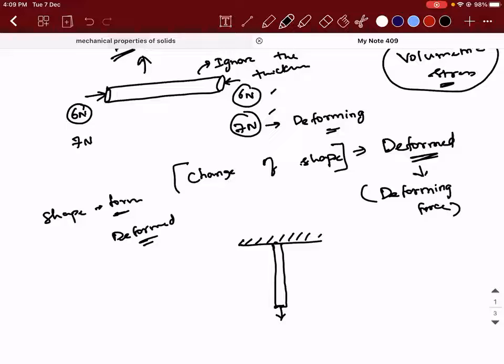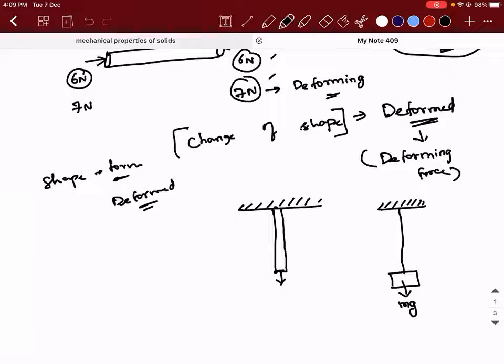Generally, technically speaking, if you remember the concept of string, when I taught you that, I would have mentioned this. When you tie a block here, this mg is the force that will come here. Let me try to create a small relevance. I'll explain what exactly happens in real time and what is taken for problem solving purposes, because there is not much variation in it. Try to understand. So what did I say? This is a string.